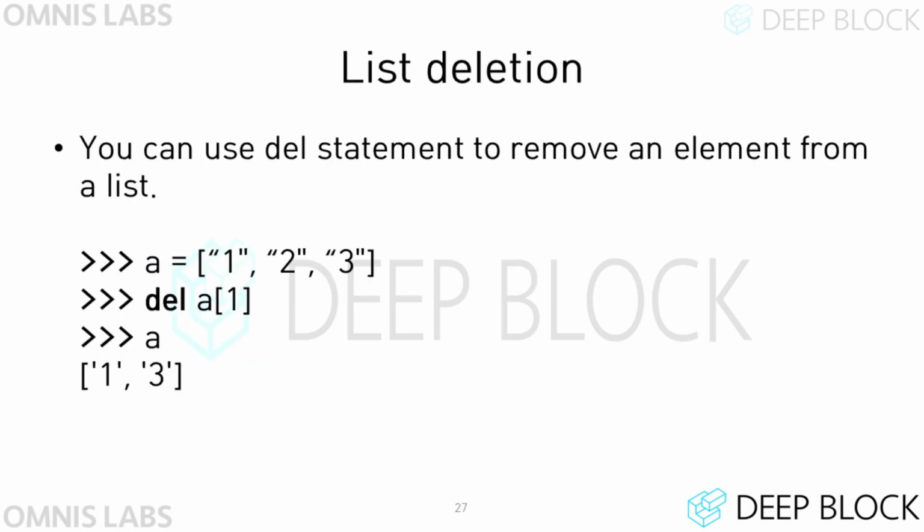It is also possible to delete elements of a list. For example, if you want to delete the value at index 1 of the list A, you can use del a[1].